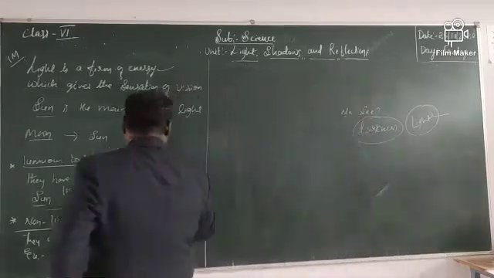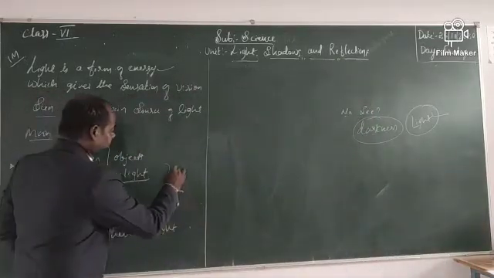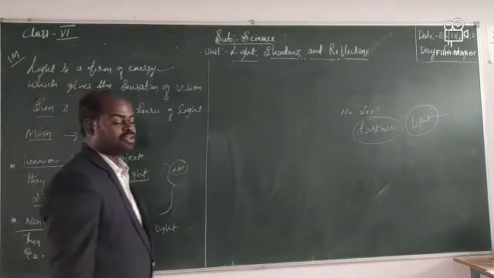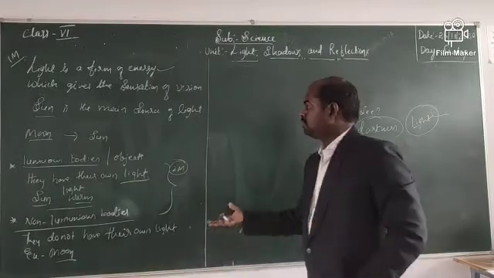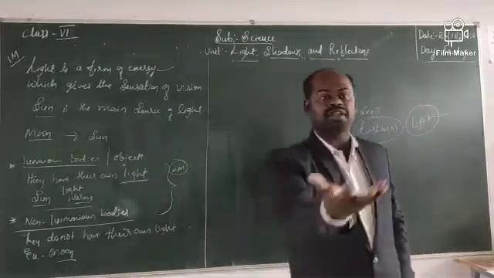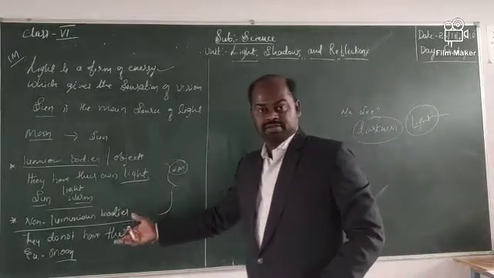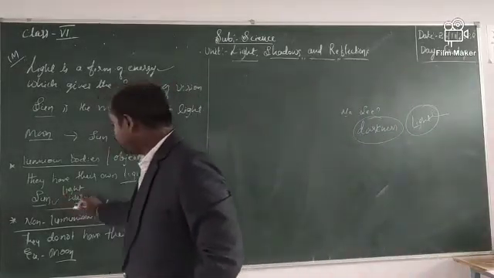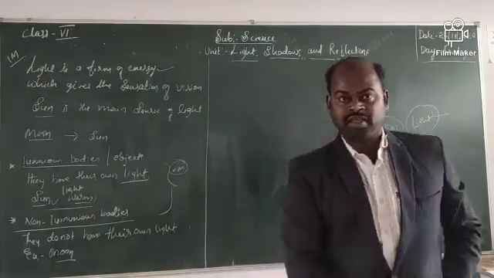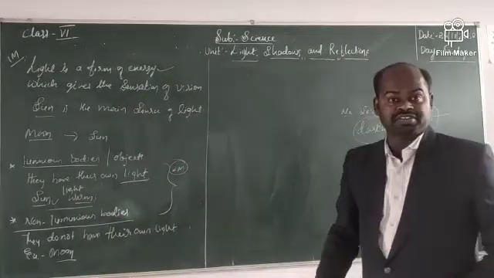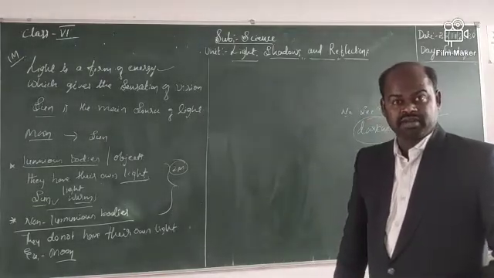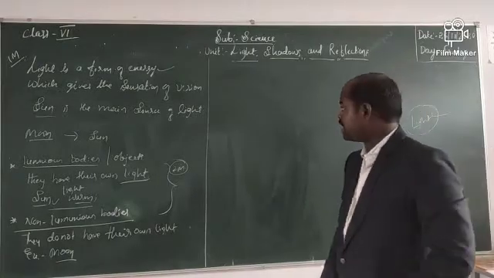In the examination, the students will be asked for 2 marks: write the differences between luminous bodies and non-luminous bodies. It is easy to write. Luminous bodies, they have their own light. Non-luminous bodies, they do not have their own light. Examples for the luminous: sun and light worms, and non-luminous bodies, moon. Okay. Next, we are going to discuss transparent, translucent, and opaque objects.